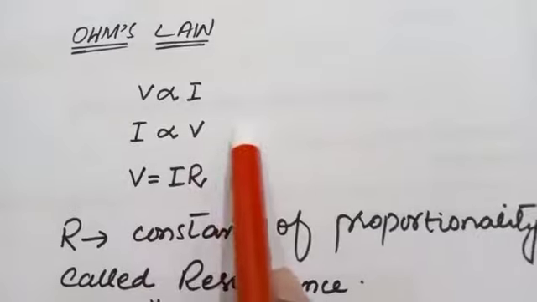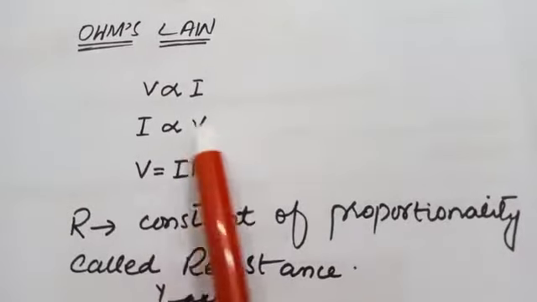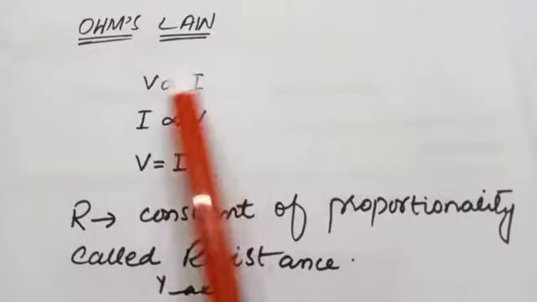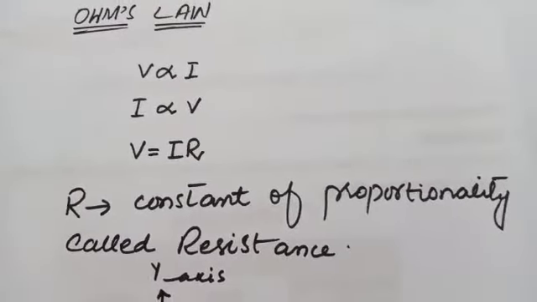From this we can say that the voltage and the current are directly proportional to each other. Voltage is directly proportional to current. If voltage increases, then electric current also increases. If electric current increases, the voltage also increases. These two quantities are directly proportional to each other. They have a direct relation.